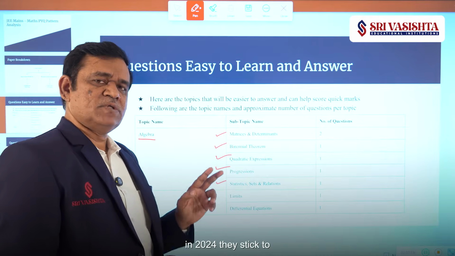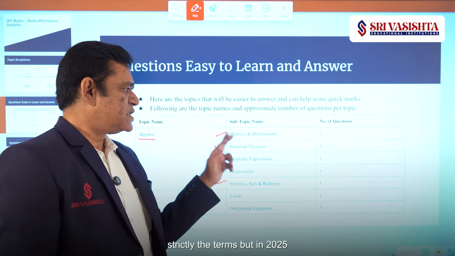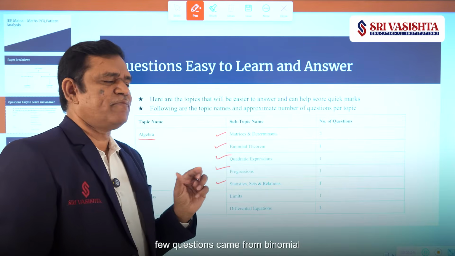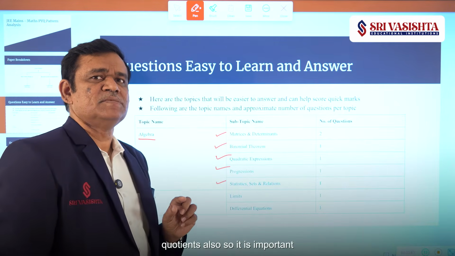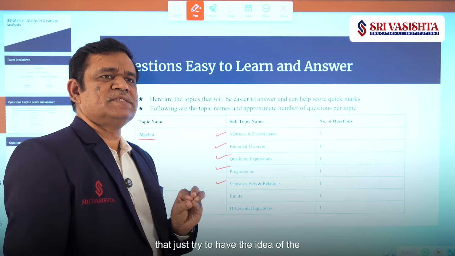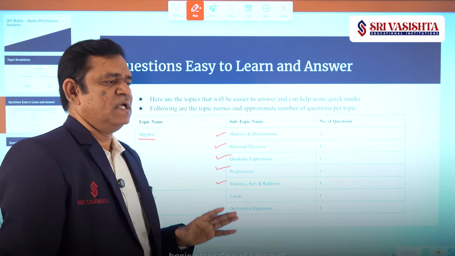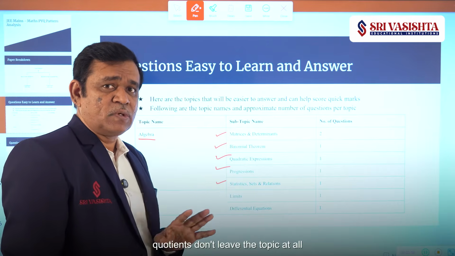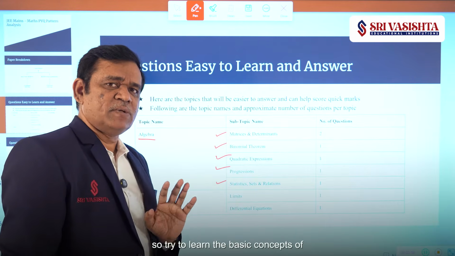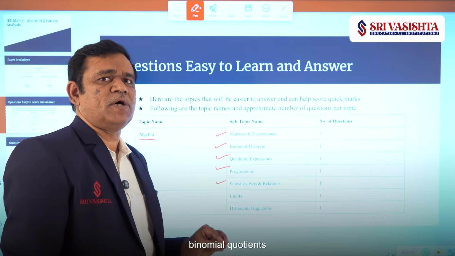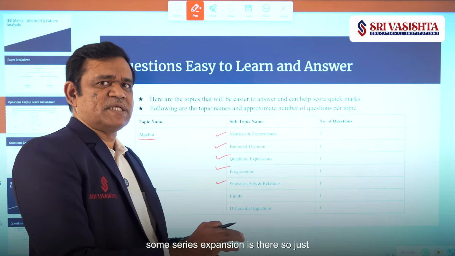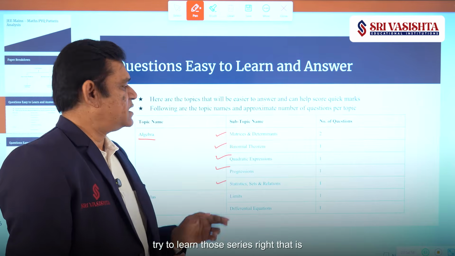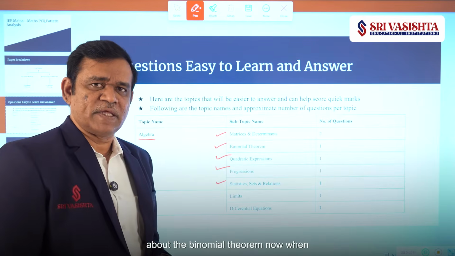Whereas in 2024 they stuck strictly to the terms, in 2025 a few questions came from binomial coefficients also. So it is important to have an idea of the basic properties of binomial coefficients. Don't leave that topic at all. Try to learn the basic concepts of binomial coefficients. Some series expansions are there, so just try to learn those series, right? That is about the binomial theorem.